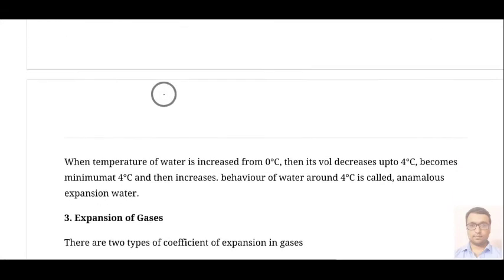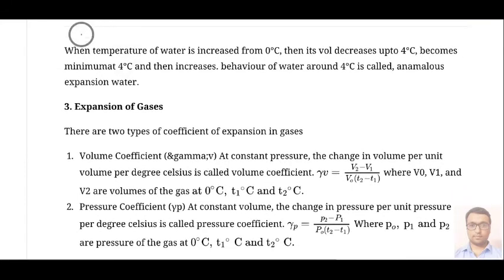Then the next topic we have is anomalous behavior of expansion of water. In this topic we will understand that when the temperature of water is increased from 0 degree Celsius, its volume decreases up to 4 degree Celsius. Then it becomes minimum at 4 degree Celsius and then it increases. This is called anomalous behavior of water. And at 4 degree Celsius we measure its density, and that density is considered to be maximum.